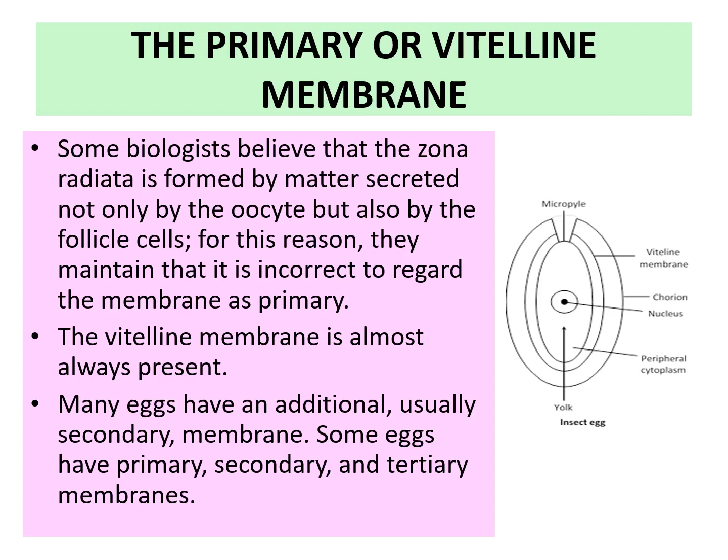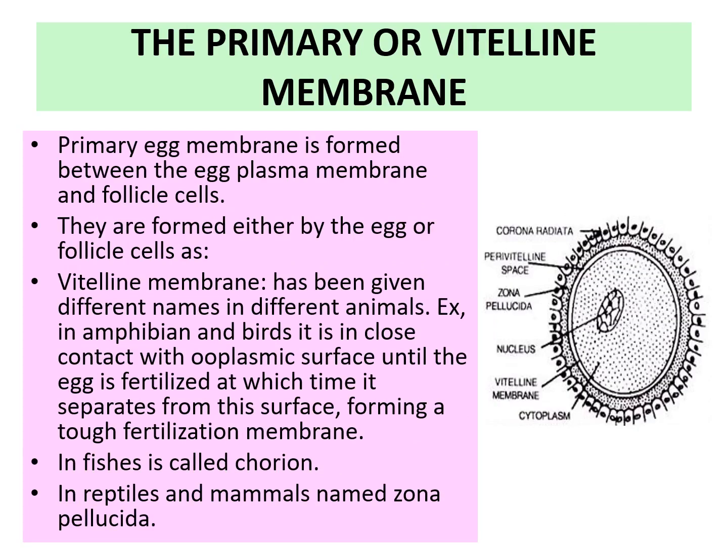So the vitelline membrane is the primary membrane, which is secreted by the egg itself. The primary egg membrane is formed between the egg plasma membrane and the follicle cell. It is formed either by the egg or the follicle cell, and the vitelline membrane has been given different names in different animals.